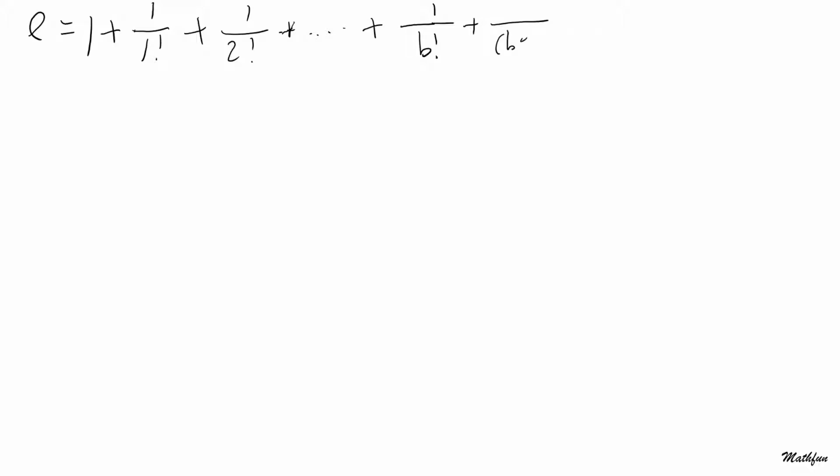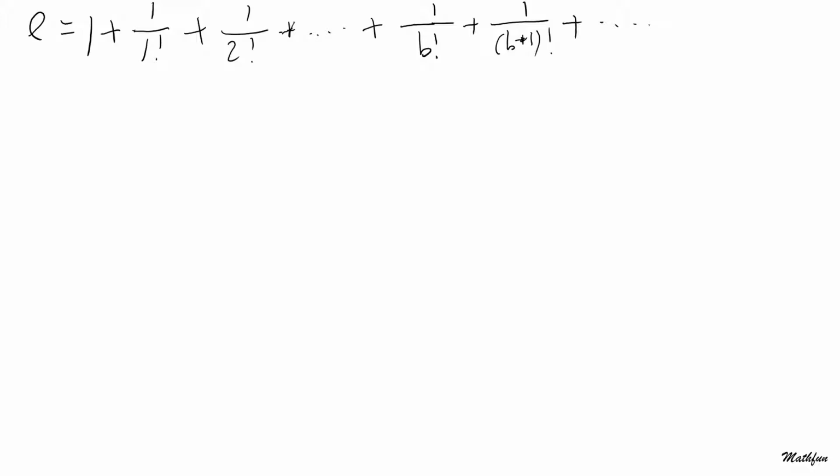Remember, we just proved that e equals 1 plus the reciprocal of 1 factorial plus the reciprocal of 2 factorial plus, continue, plus the reciprocal of b factorial, plus the reciprocal of (b plus 1) factorial, and continue to infinity, isn't it?